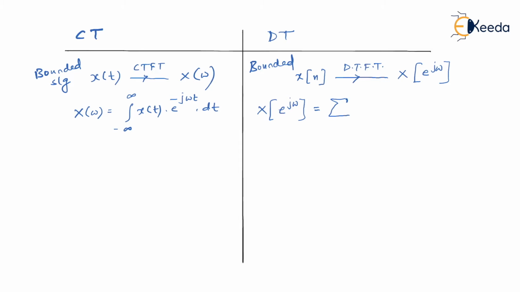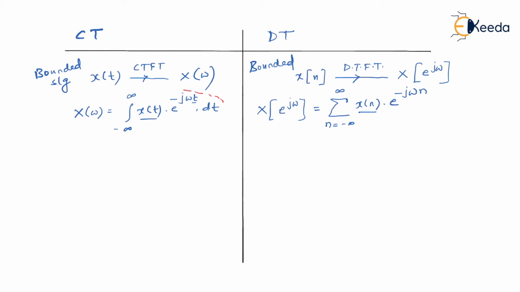Here we are going to vary our signal x of n. We are going to vary n from minus infinity to infinity. Instead of x of t, we have x of n multiplied by e to the power minus j omega n. Now instead of t, we know the independent variable is n over here. So this is the formula in order to get the discrete time Fourier transform.